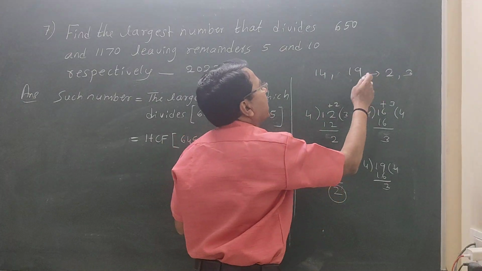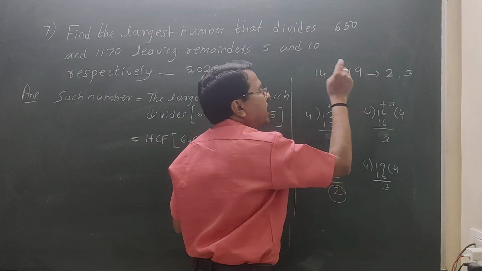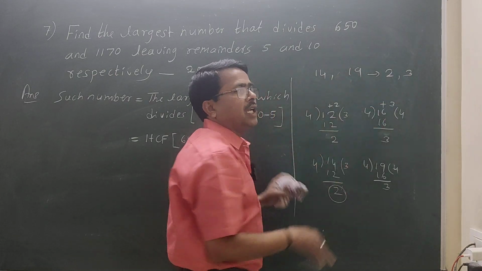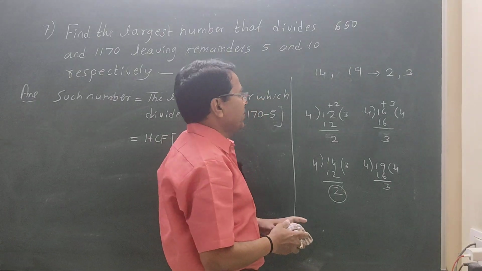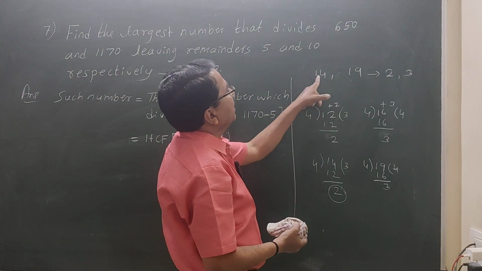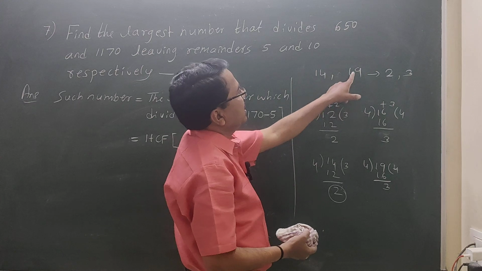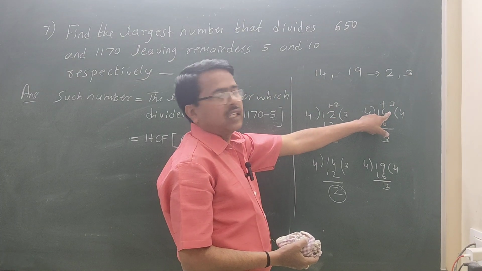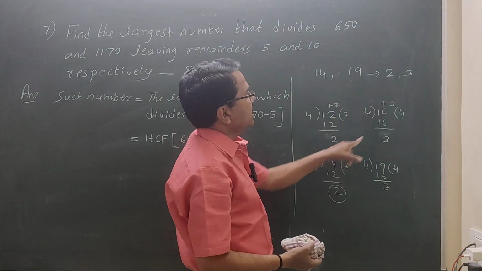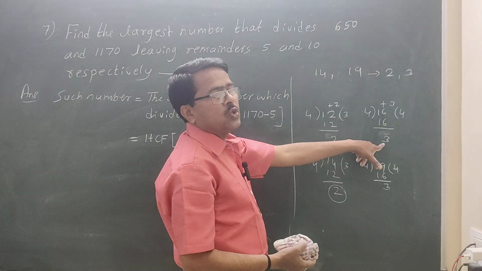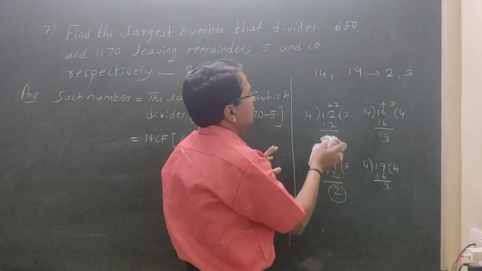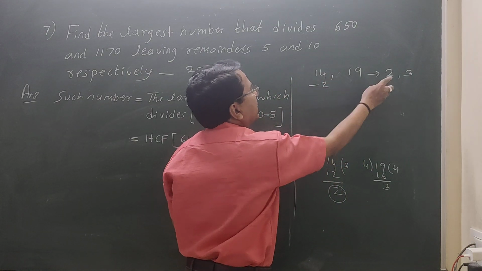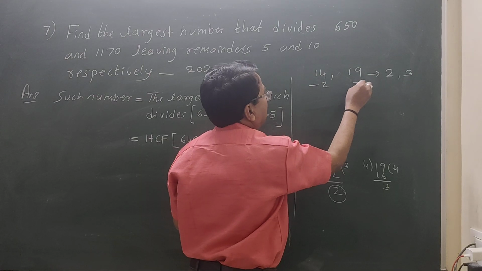When you divide 19 by that largest number, the remainder should be 3. If the question is like this, how to do it? Here 2 extra is there. Here 3 extra is there. So first what we should do is subtract 2 from here, and 3 from here.